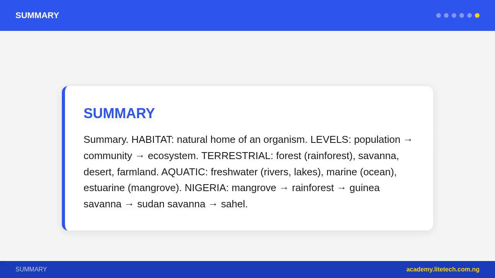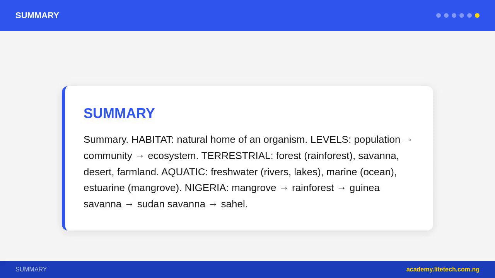Savanna: deep roots, deciduous trees, fire-resistant bark, baobab water storage. Desert: nocturnal, concentrated urine, CAM plants. Freshwater: gills, streamlined body, lateral line. Mangrove: pneumatophores, air roots, prop roots.